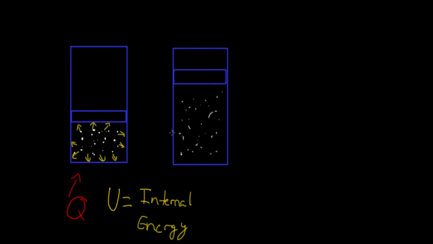Okay, so let's go through what happened here again. I added some heat to my system. This increased the internal energy of my system, which includes kinetic energy, and that kinetic energy made these molecules bounce off the walls a little bit more, so it was increasing the pressure inside this piston, and it raised my piston from here to here, right?